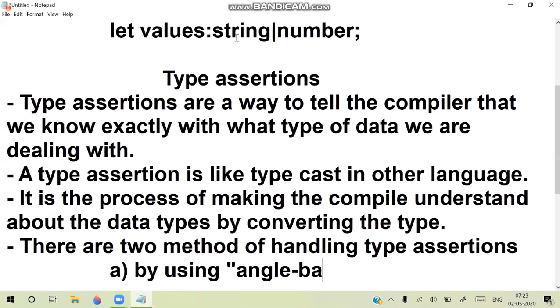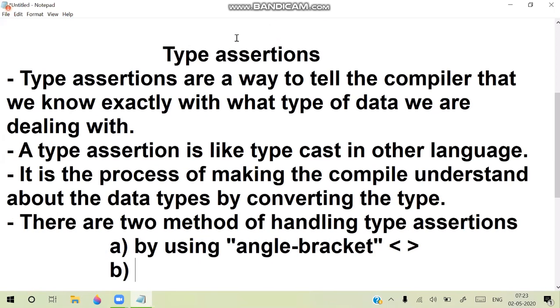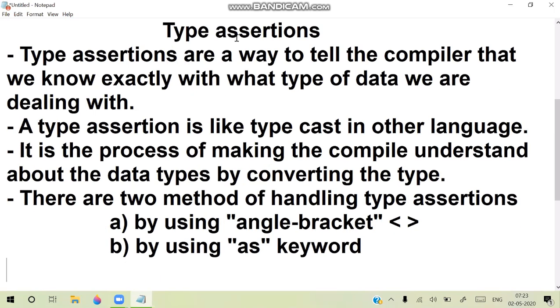By using angle brackets, like this. Another one by using the as keyword. So you can use angle braces, or you can use the as keyword.